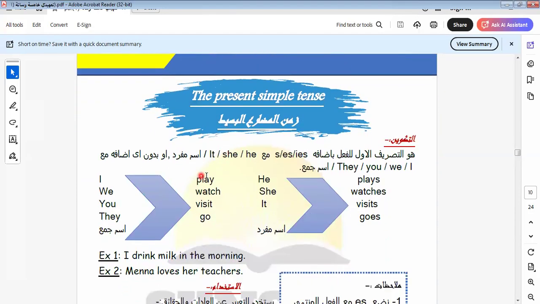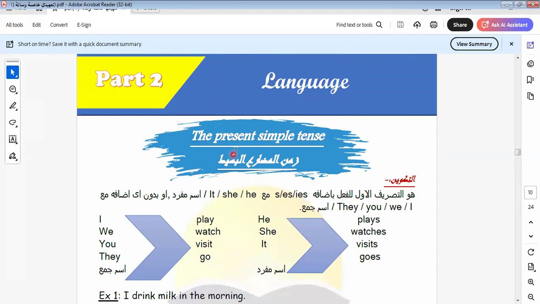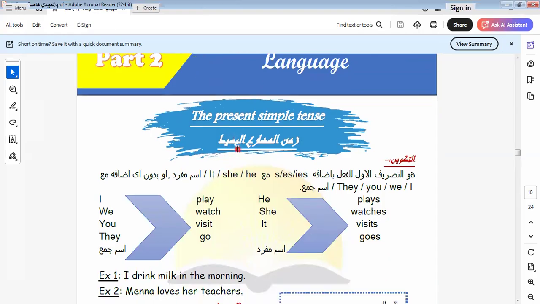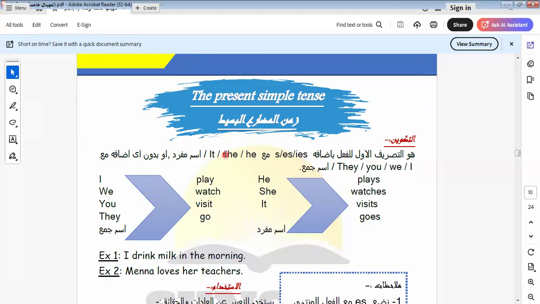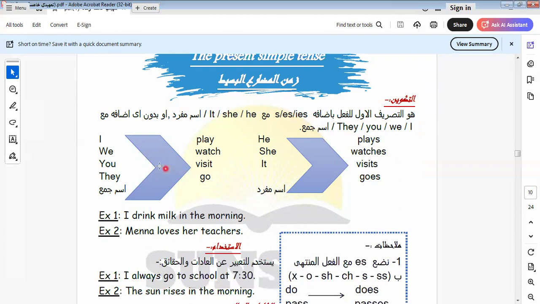Let's go to another item here. This is part 2 about the grammar. I talked about the present simple tense in the last video, and we know that we use the present simple tense to express two things: habits and facts. I think now we know which pronouns take s and which don't. You and they don't take s. He, she, it takes s.